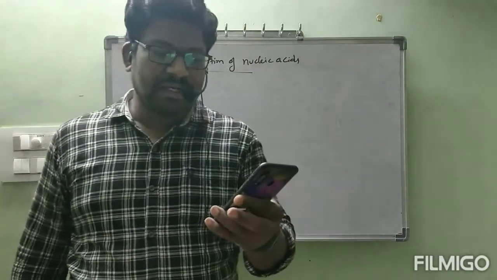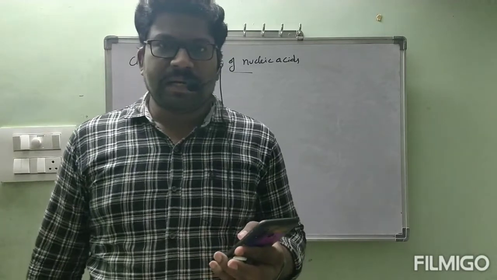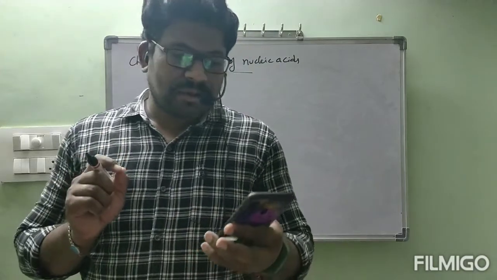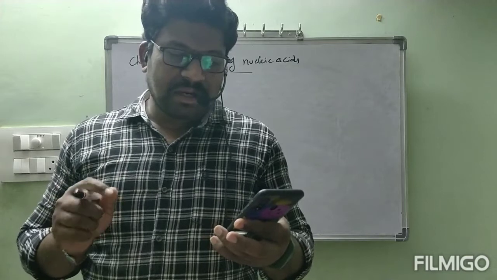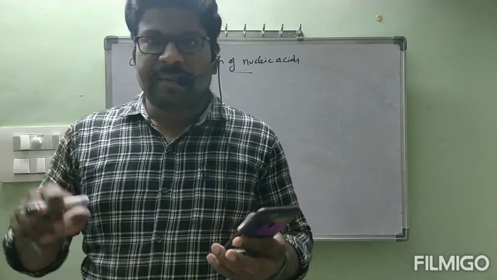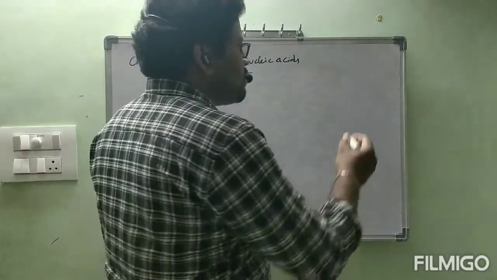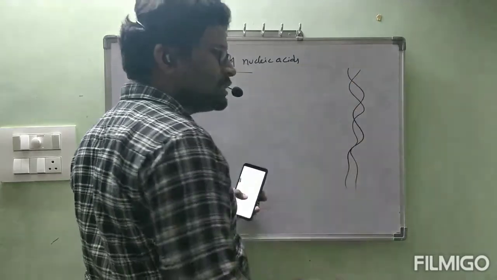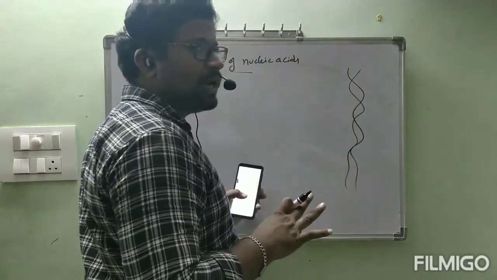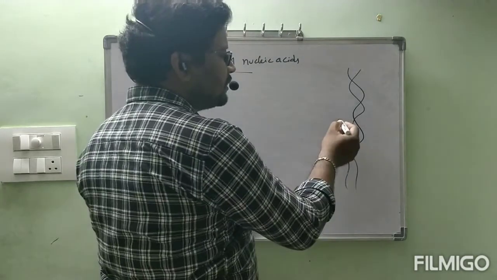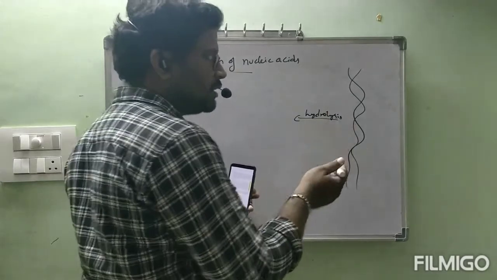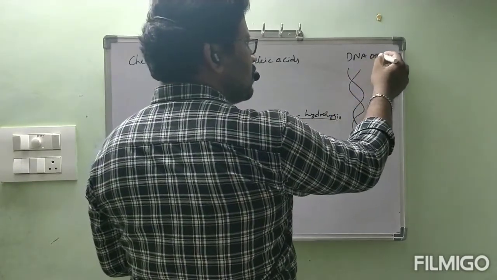Complete hydrolysis of DNA or RNA yields a pentose sugar. Please observe, this complete hydrolysis of DNA and RNA yields a pentose sugar. Suppose a DNA structure like this is there. Now this will undergo hydrolysis. After hydrolysis, this DNA or RNA